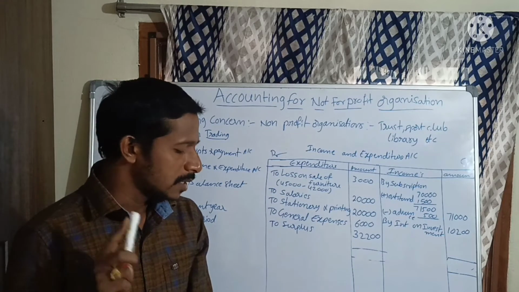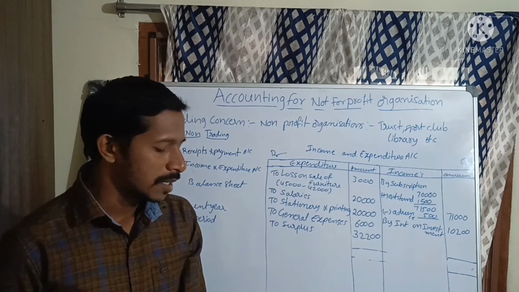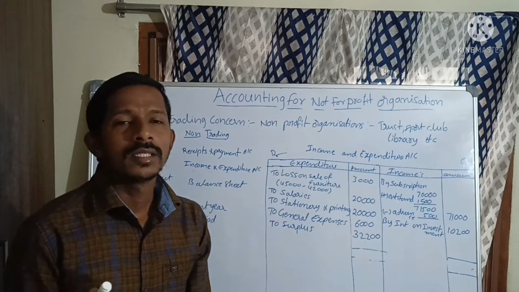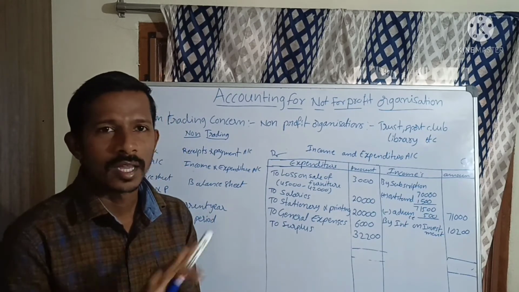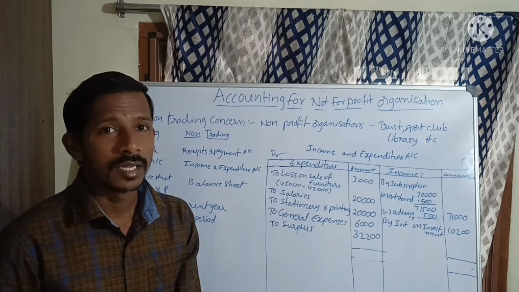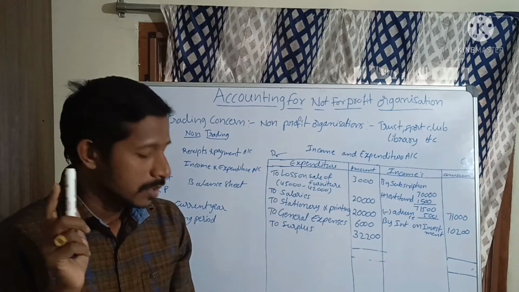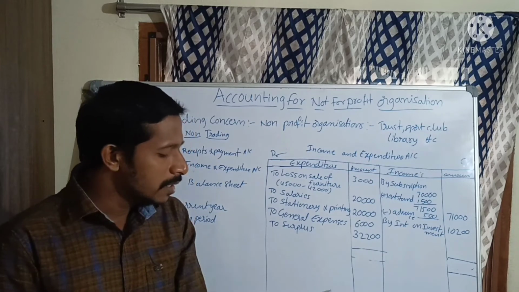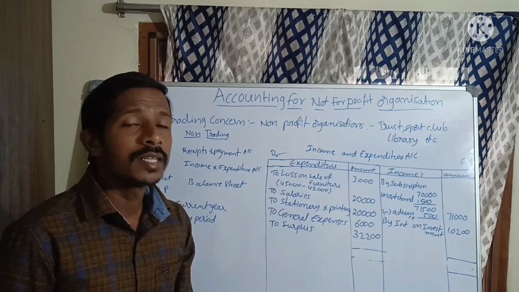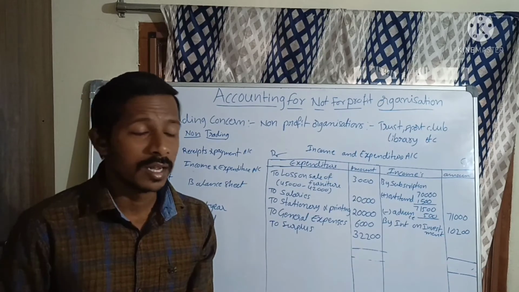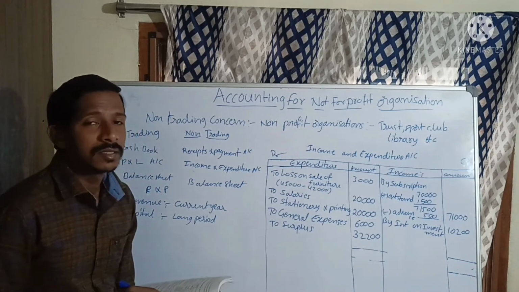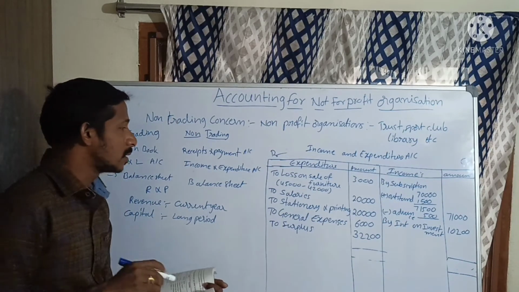Next, sale of old furniture. Sale of asset and purchase of asset we should not take. But from that sale we are getting profit or loss, we have to see. So see, in the adjustments the value of old furniture sold is 45,000. Furniture value how much? 45,000. But the sales value is 42,000.